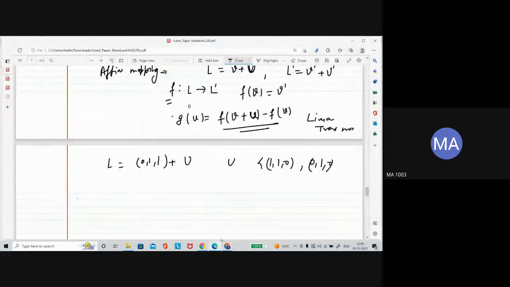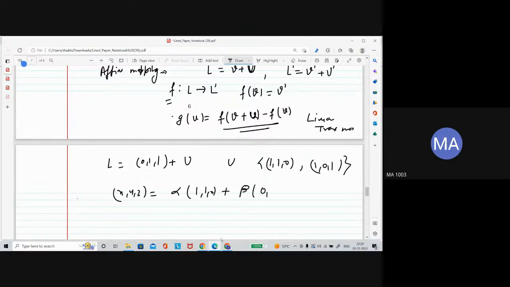So the basis of U is given. How will we find U? U can be any element X, Y, Z, which is a linear combination of these two vectors. Let's say alpha times 1, 1, 0 plus beta times 0, 1, 0.